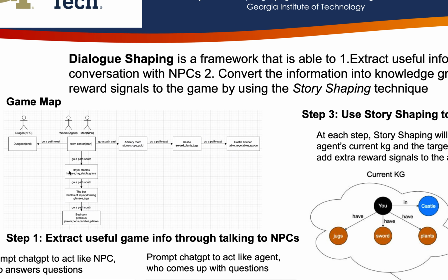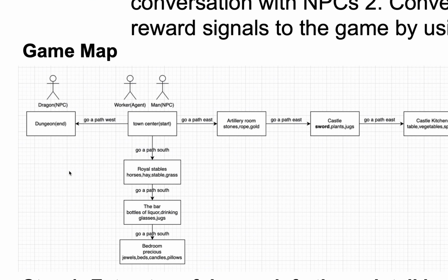So here is one of our game maps. As you can see, the end goal of the agent is to kill the dragon, and in order to do that, it needs to first complete two prerequisites. The first one is that it needs to go to the castle, and the second one is that it needs to get the sword, which is located in the castle.